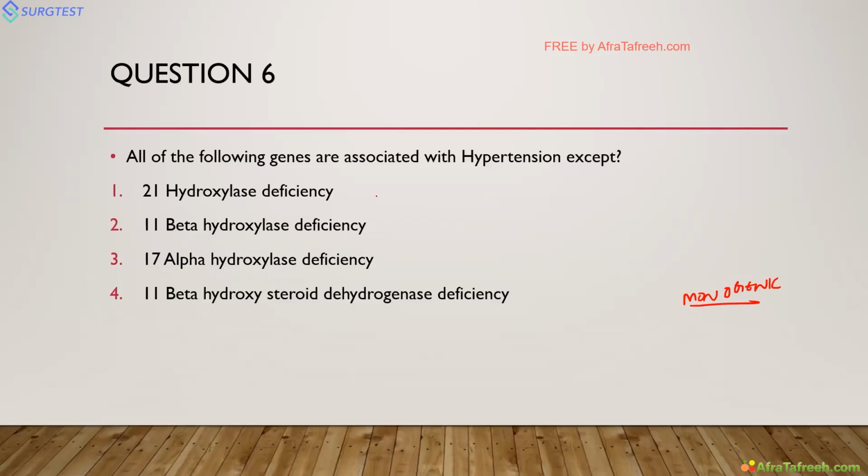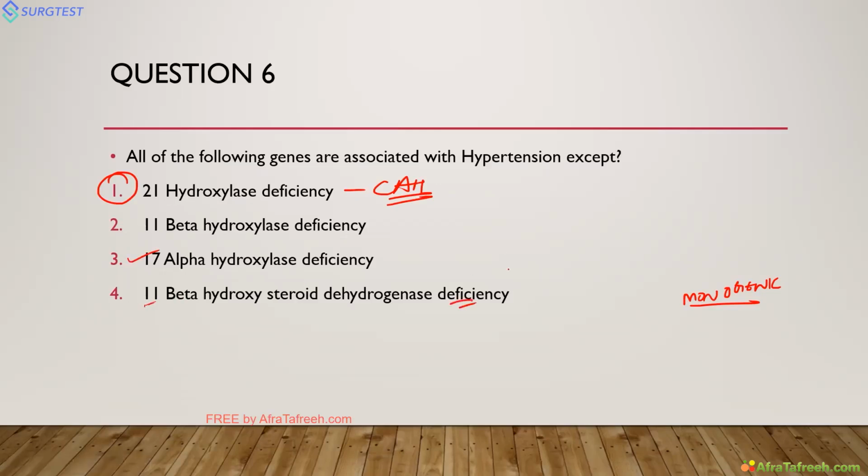All of the following are associated with hypertension, except 21 hydroxylase deficiency. This is associated with congenital adrenal hyperplasia. Actually, this is associated with salt wasting and hypotension, all these things. All the other things: 11 beta hydroxylase deficiency, 17 alpha hydroxylase deficiency, and this one, 11 beta hydroxysteroid dehydrogenase.